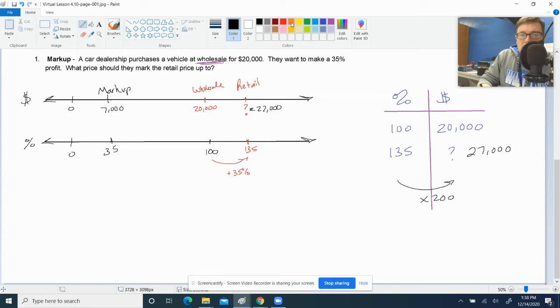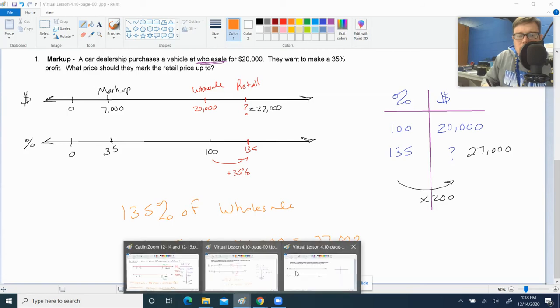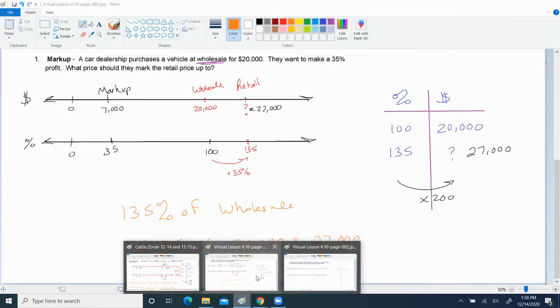Other ways you could have done this is you could have just done 135% of the wholesale, because that is what we're trying to find, right? So that would have just been simply 1.35 times 20,000. That also would have given you 27 grand. All right, decimal shortcut, table, number line. You can use whichever one you like there. You know that as long as you're getting right answers, I don't really care too much.